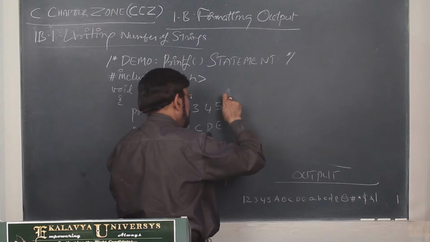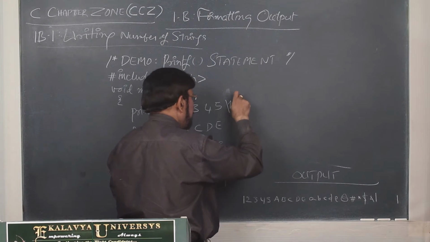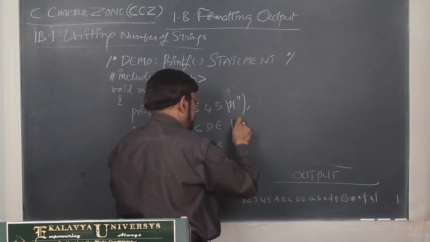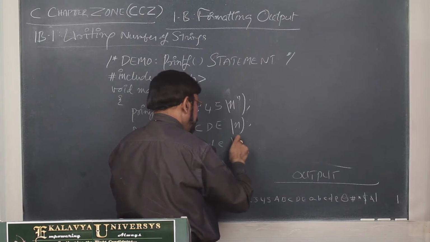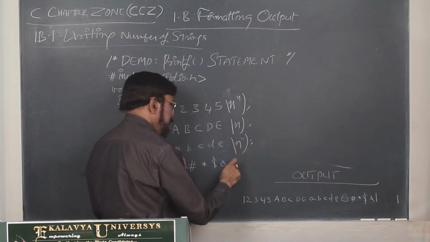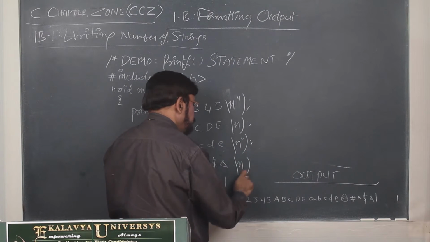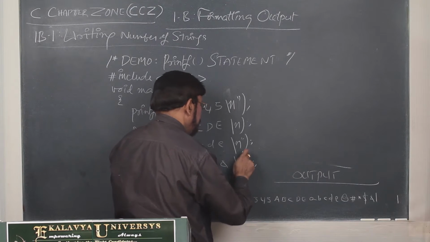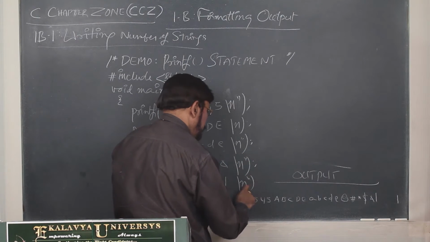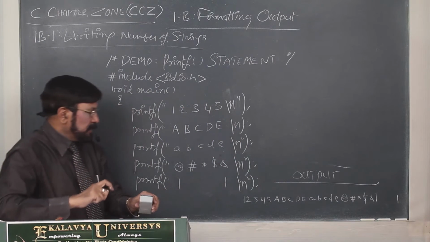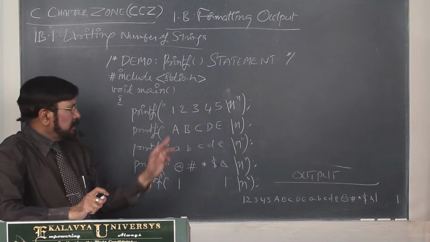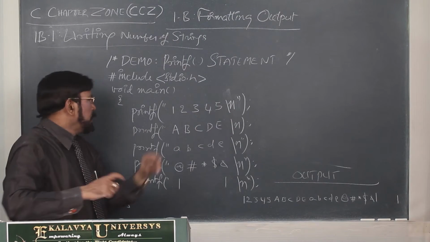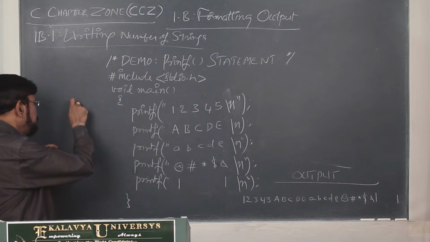Then what I am doing, one special character I am putting for every line. It is called a new line sequence or a line breaker. So now you see, apart from these 5, additionally one more element I put, that is called a new line sequence.